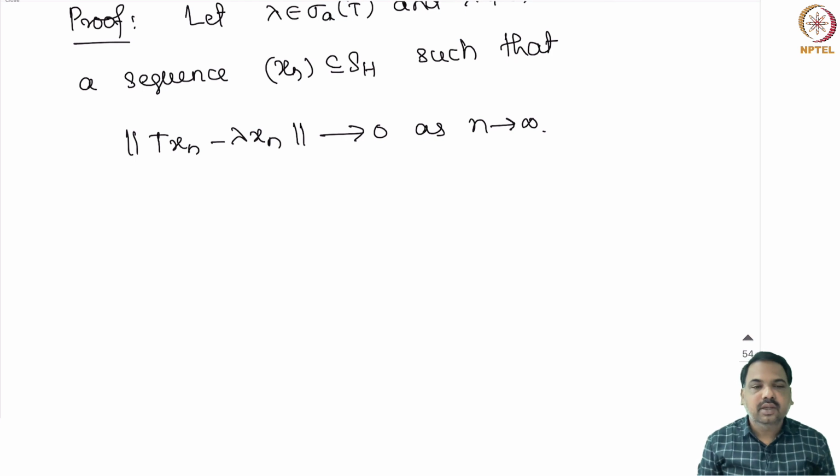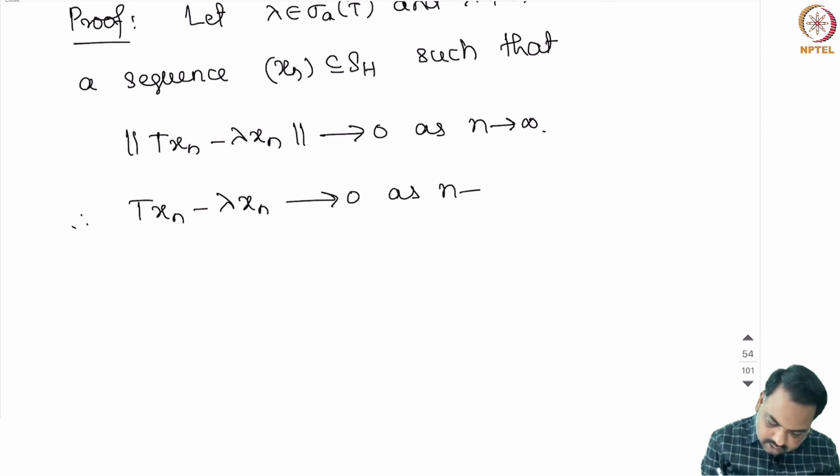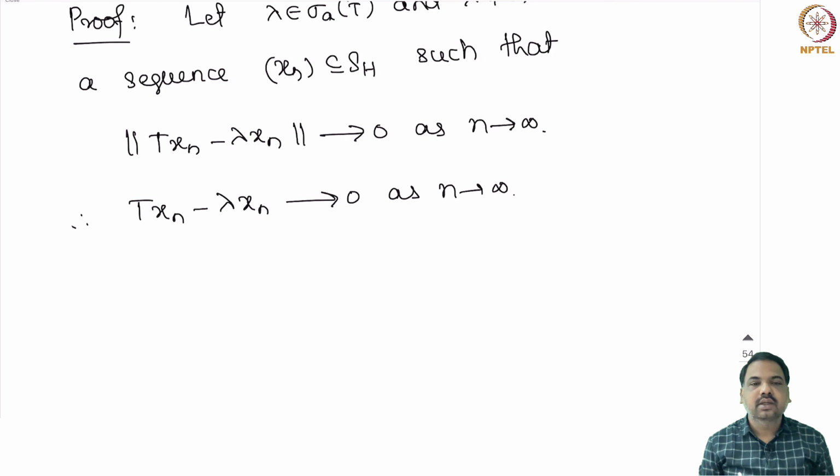So, from this we can conclude that T xn minus lambda xn converges to 0 as n tends to infinity.